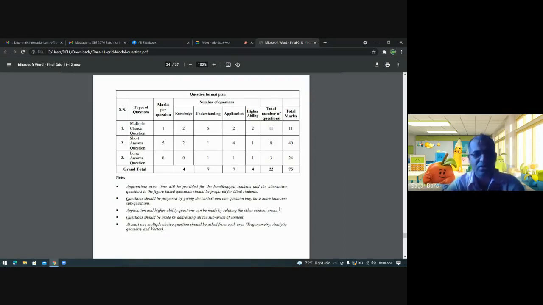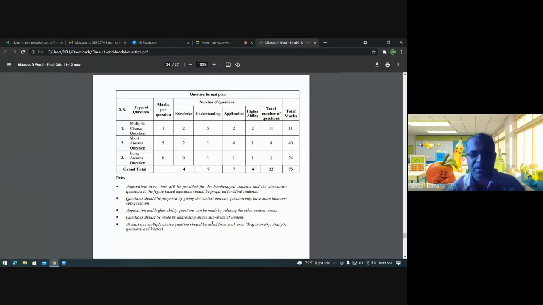So long answer questions means there are 3 questions and each question carry 8 marks, and where your interpretation should be there, my dear students. So you can see here the pattern. Appropriate extra time will be provided for the handicapped students, and that is not for you people. So questions should be prepared by giving the context, and one question may have more than 1 sub questions. It means you may get define proper vectors and apply some technical part on it, or some calculation, or finding the angle between 2 vectors, like that.